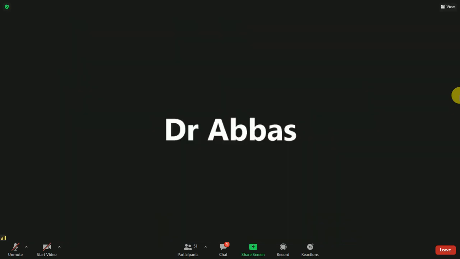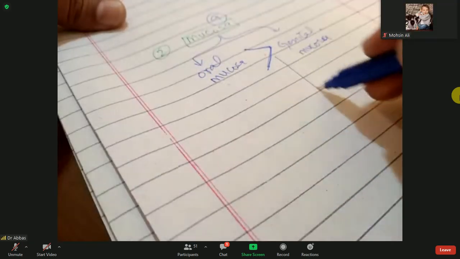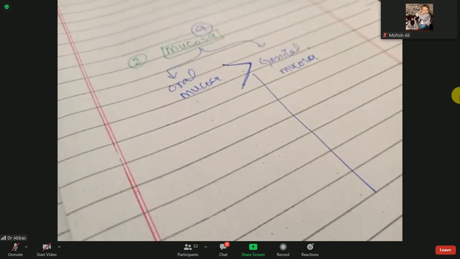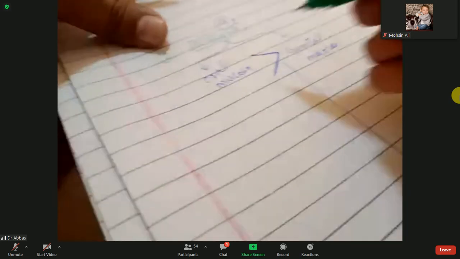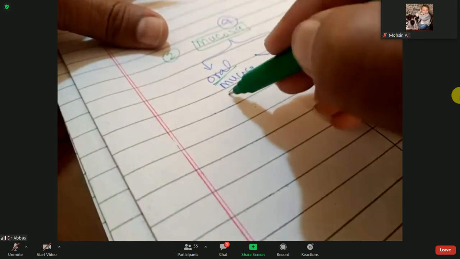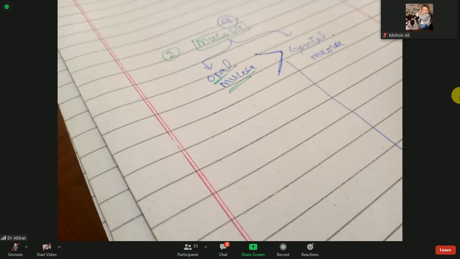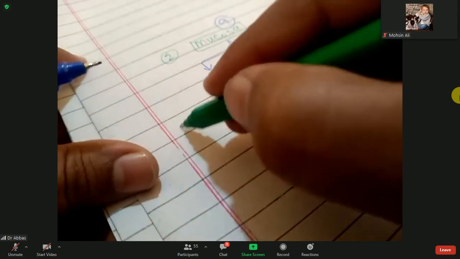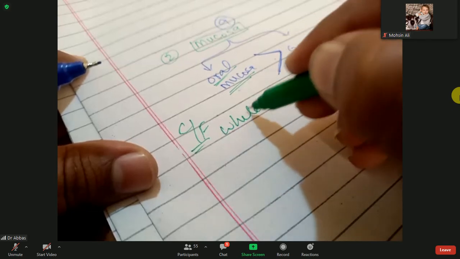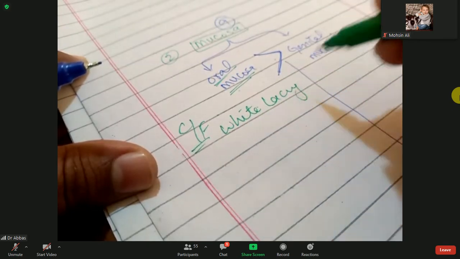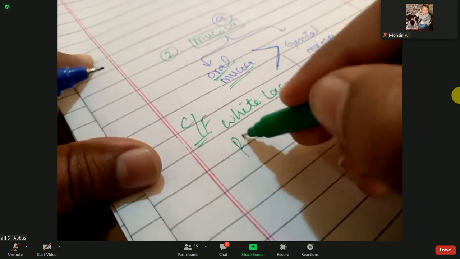So what are the clinical findings of the oral mucosa and the genital mucosa? In lichen planus on the oral mucosa, which is predominantly involved, the clinical findings are white lacy patterns.